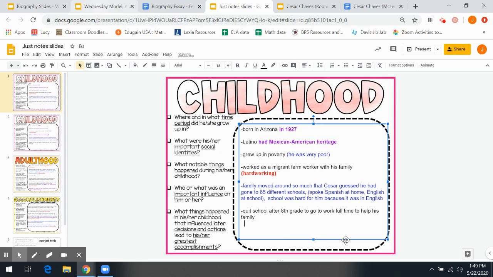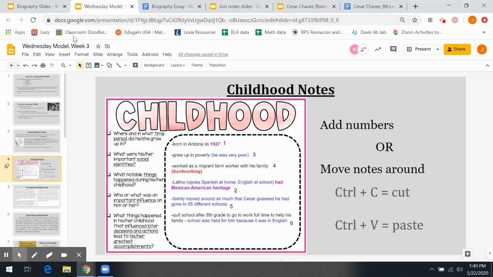So it's a good idea to do this because now you're becoming an expert on this person that you've studied. And so you have a much deeper understanding of all these details in their life. So it can be really interesting and satisfying to reorganize your notes before you start to write your paragraphs, because you now have a much better understanding of the details of the person's life. All right, let's get to writing.